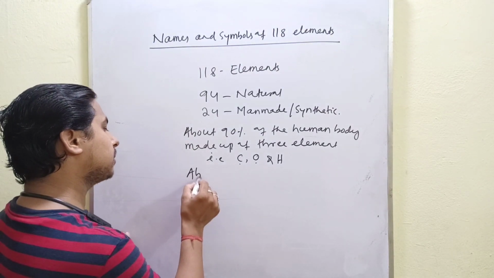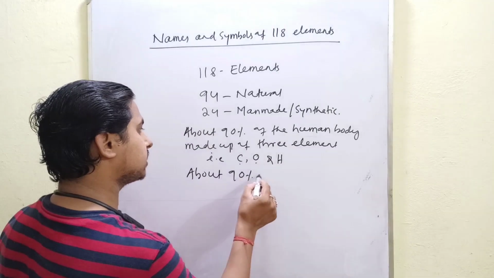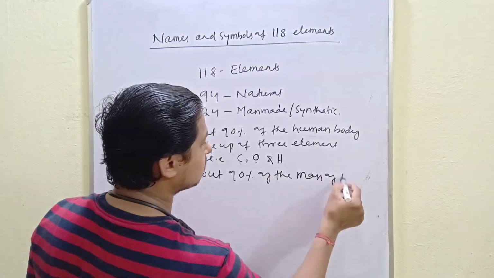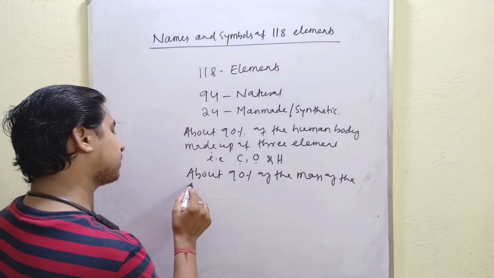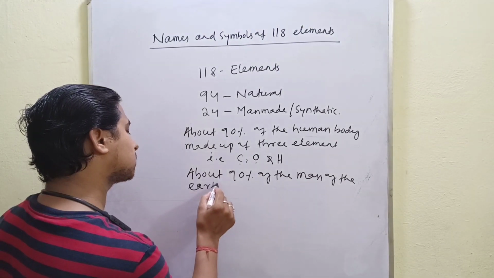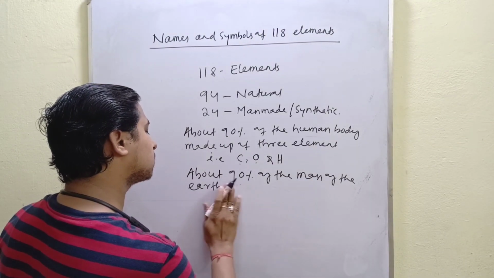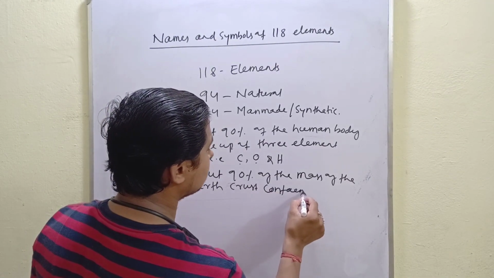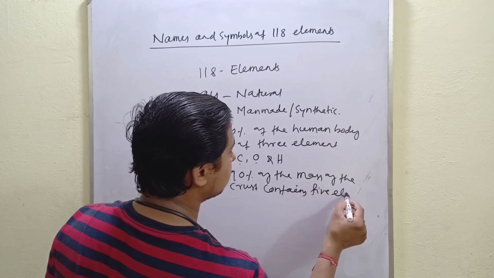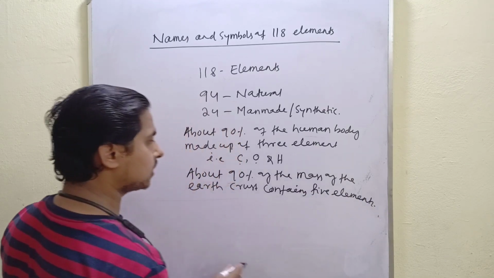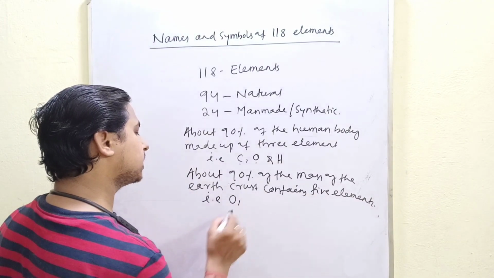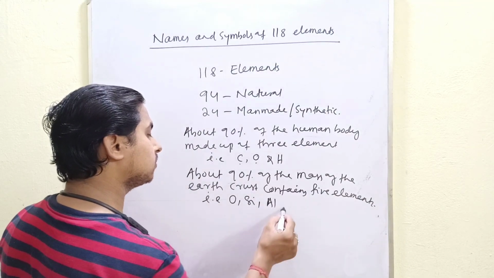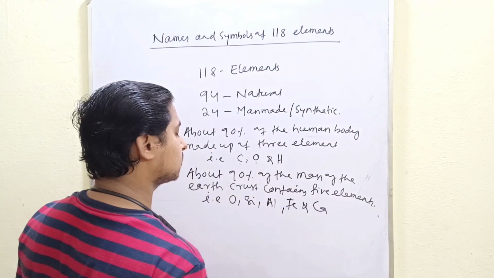Similarly, about 90% of the mass of the earth's crust contains 5 elements, that is oxygen, silicon, aluminium, iron and calcium.